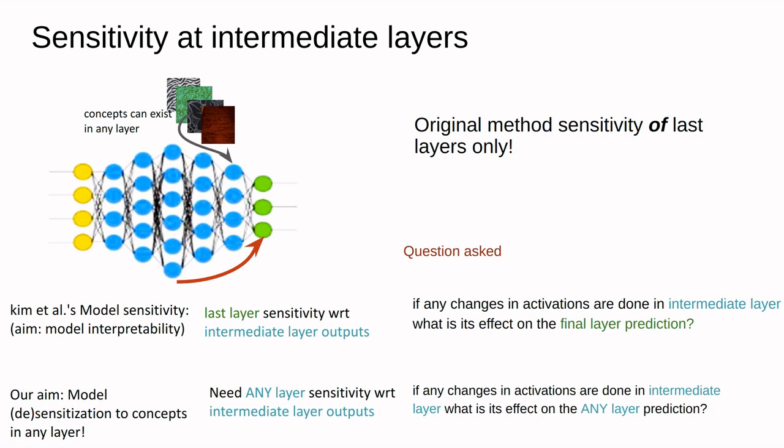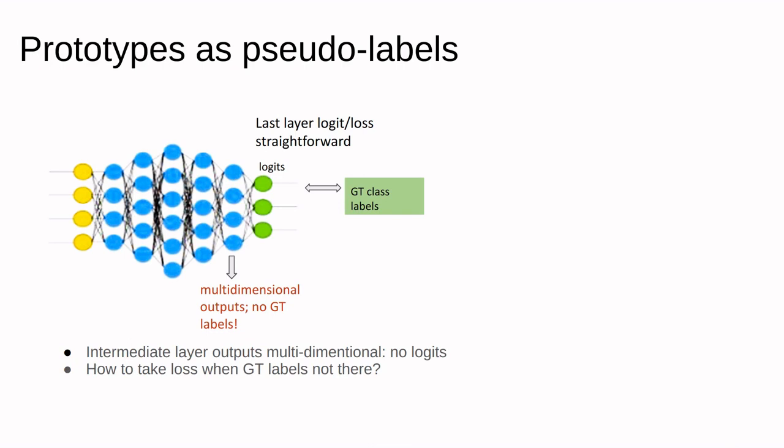Hence, we are concerned with the question: if any changes in activations are made in an intermediate layer, what is its effect on final layer prediction?